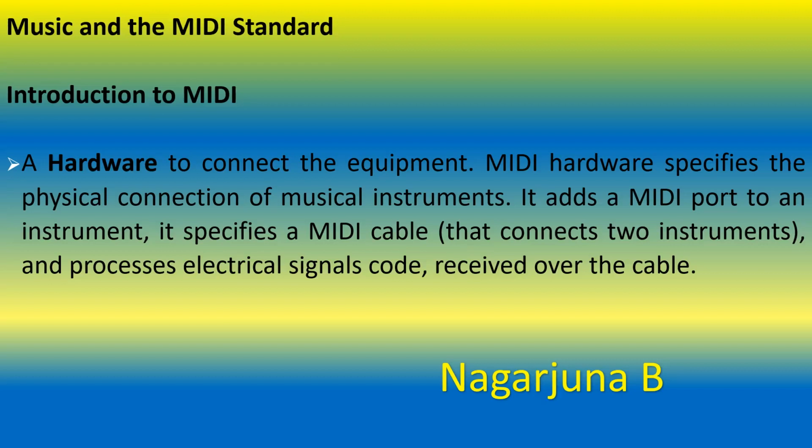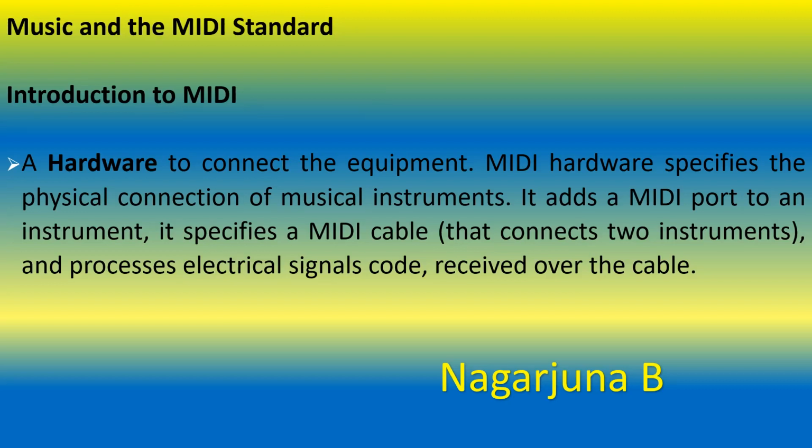The MIDI hardware, that is the musical instrument digital interface, will be specifying how the physical connection of a musical instrument has to be made, and it will consist of a port to an instrument.